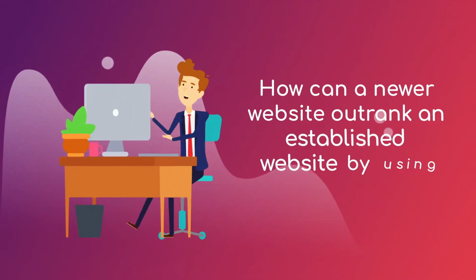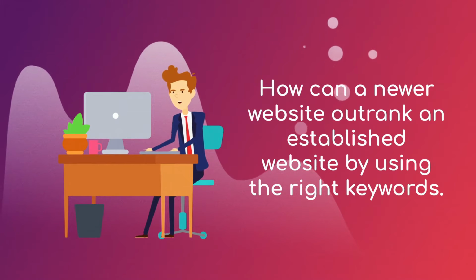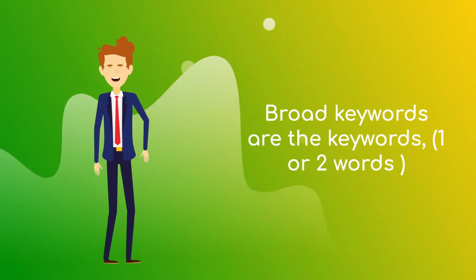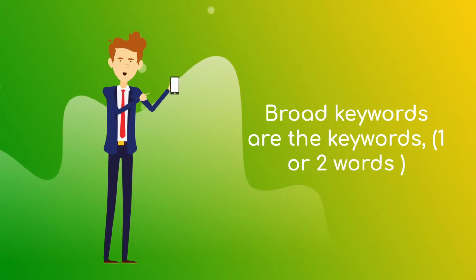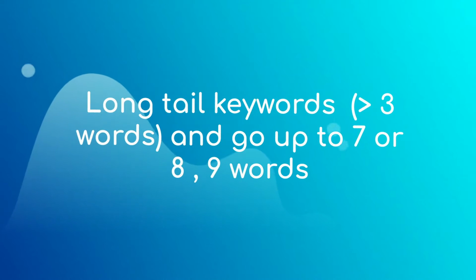In this lecture, you'll learn how a newer website can outrank an established website by using the right keywords. Broad keywords are the keywords which have mostly one or two words in them, whereas long-tail keywords start from 3 words and go up to 7 or even 8 to 9 words.